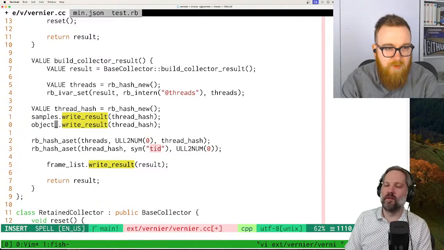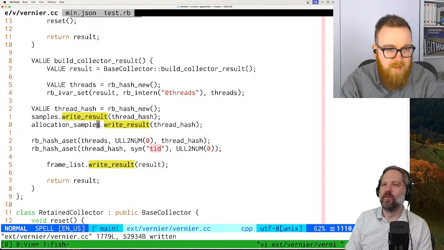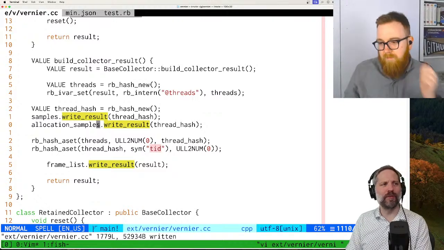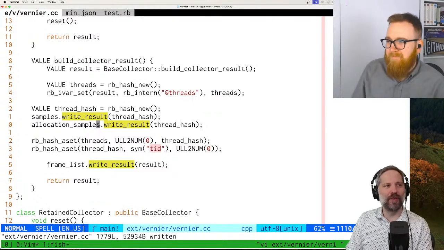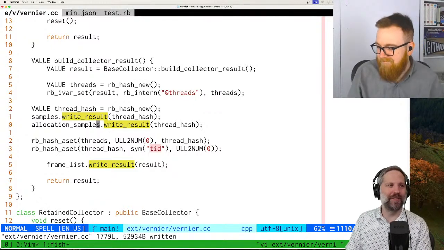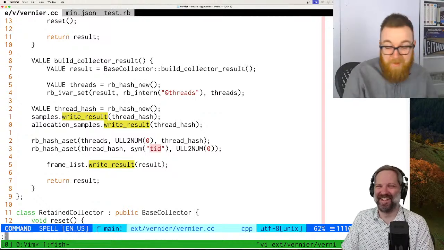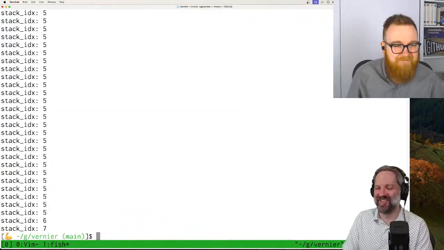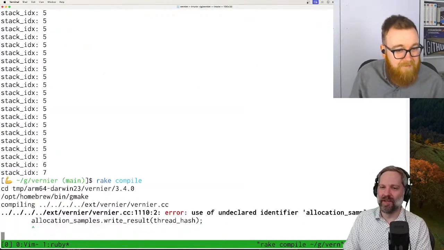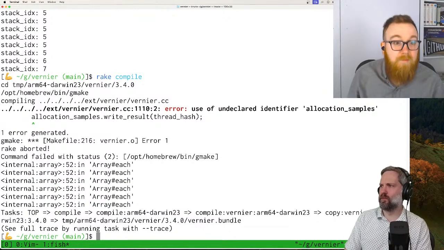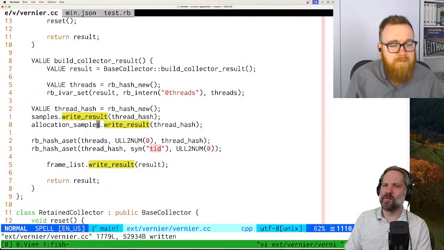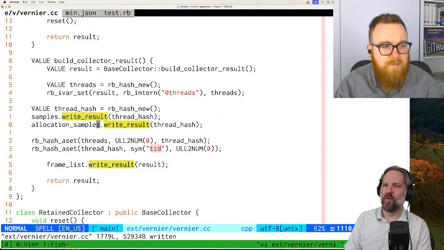samples. Was it allocation samples? Yeah, allocation samples. Boy, I was like, oh yeah, we'll definitely be able to do some allocation profiling on Mastodon. Another time. We can do it another time. Okay. Let's see. Okay. Why is this?